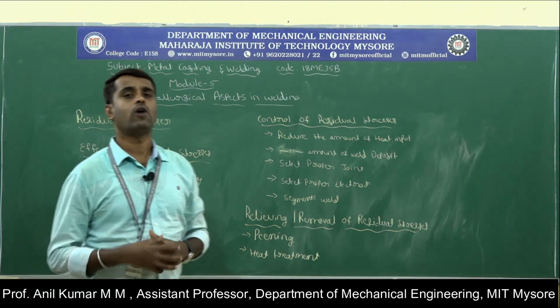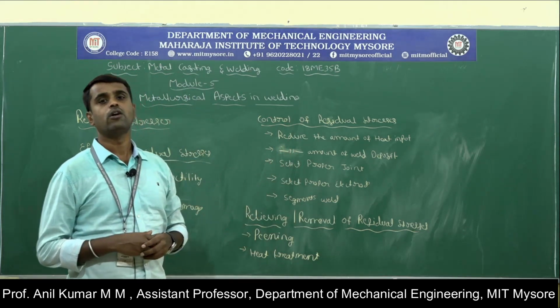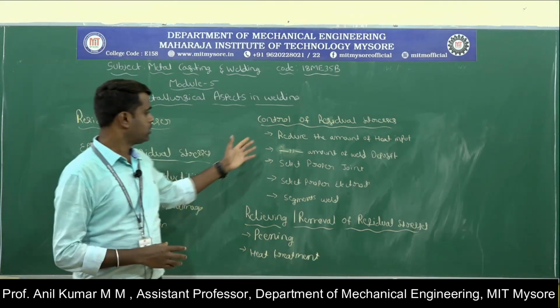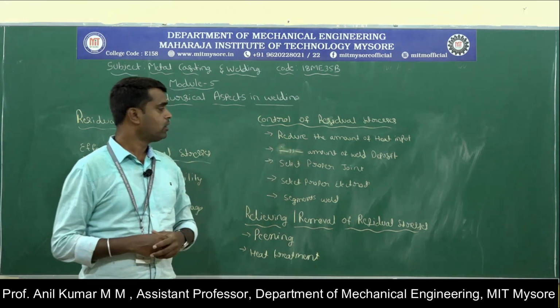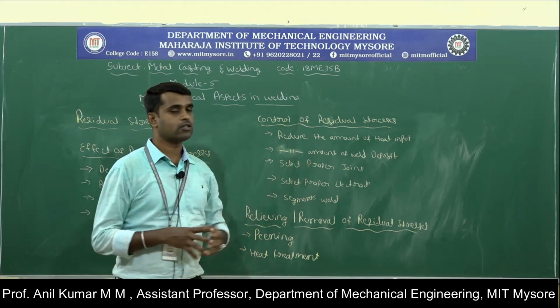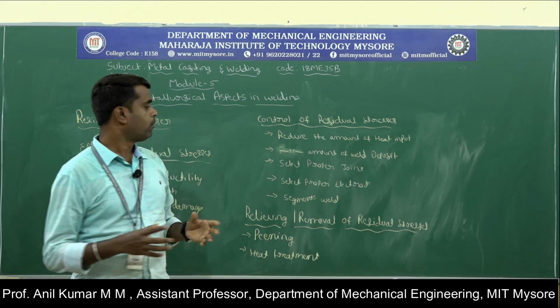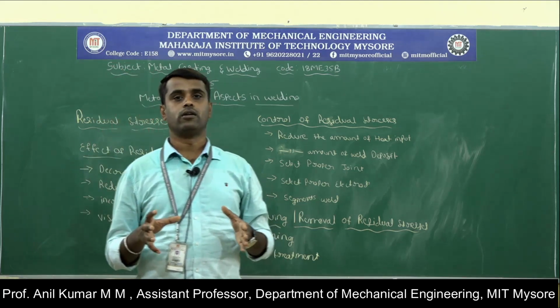Next, we will move on to how to control the development of residual stresses in the workpiece material. To control the formation of residual stresses, we can reduce the amount of heat input on the workpiece material and minimize the amount of weld deposited.